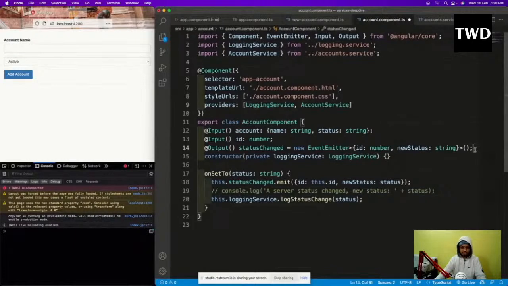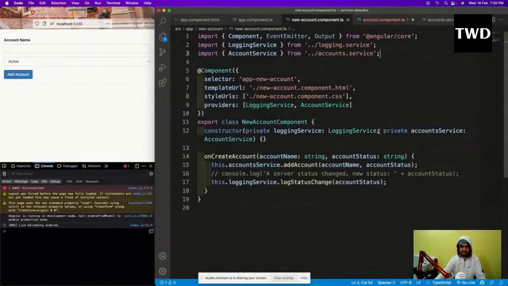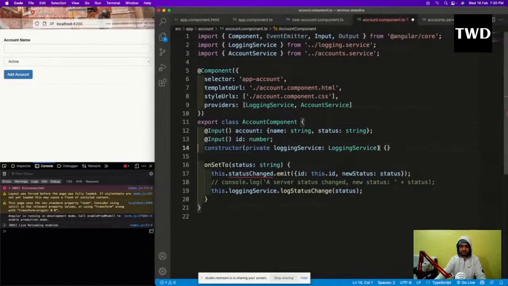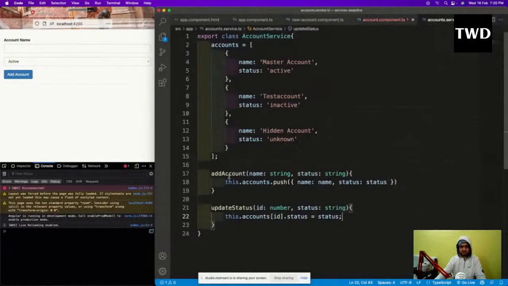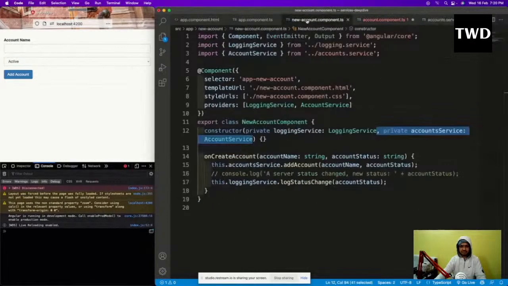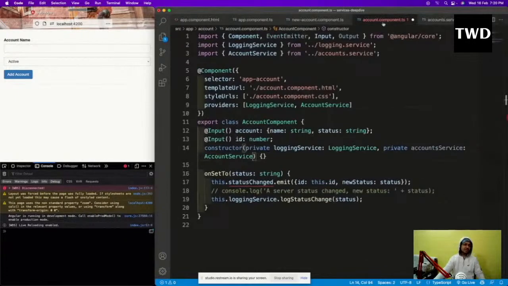This emitter output I don't need, and like this I will have private accountService. What we are using is this addAccount, and then this update status. All the common things which are there, you can always pass to the services.